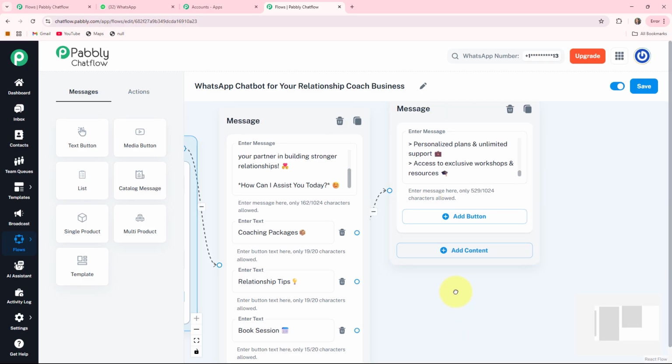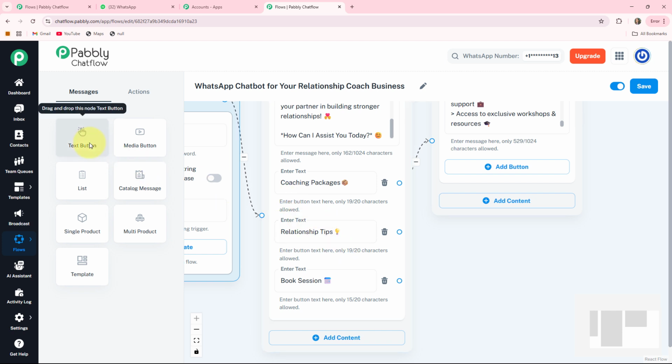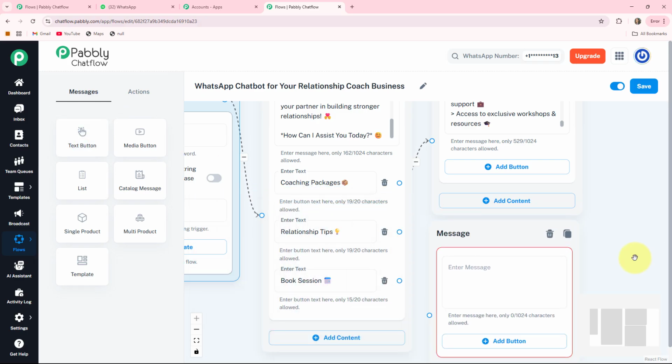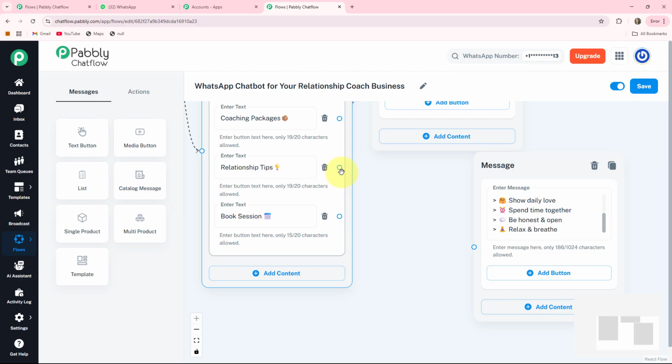It is connected. Now if my client wants to know about some relationship tips, then they will click on this button. So my bot will respond to them. For this again I am taking one text button. It will provide me one message box. I'll drag this box here and enter some relationship tips for my clients. Here I write it. After that, I'll connect the circle which is present in front of relationship tips to the message I wrote here.